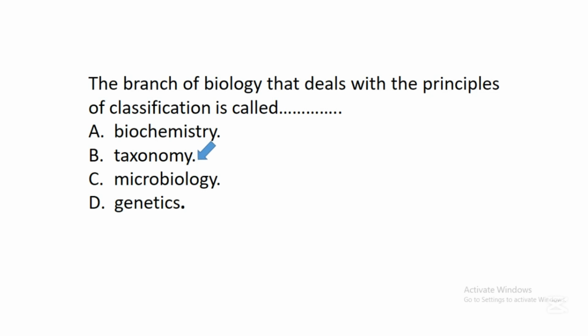Those scientists that specialize in this branch of biology known as taxonomy are called taxonomists, and taxonomy is an important branch of biology because there are millions of living things with different characteristics. So organisms with similar characteristics will be placed in a particular group for easy identification.